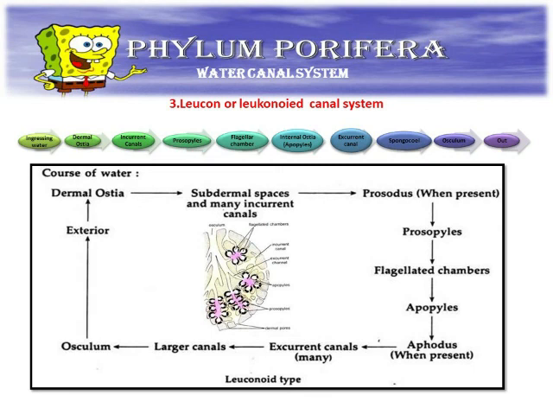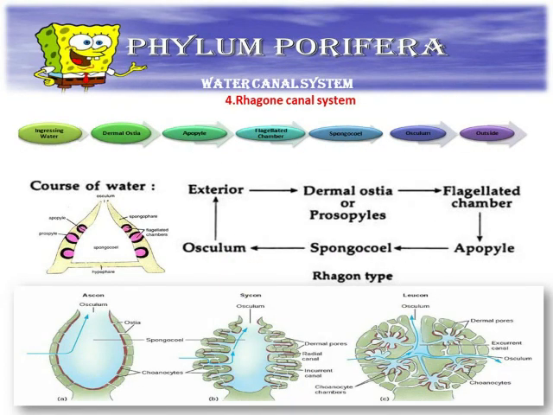Next is the third type, the Leucon, the leuconoid canal system. First is the incoming water, second dermal ostia, incurrent canal, prosopyle, flagellar chamber, internal ostia, excurrent canal, spongocoel, osculum, and out. That is a very complicated canal system. Next, the last one is the Rhagon canal system. In the Rhagon canal, the course of water is exterior, dermal ostia, flagellated chamber, apopyle, spongocoel, and osculum.